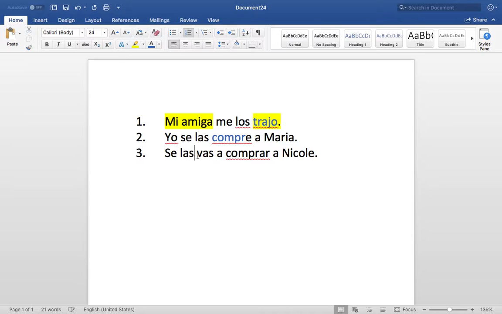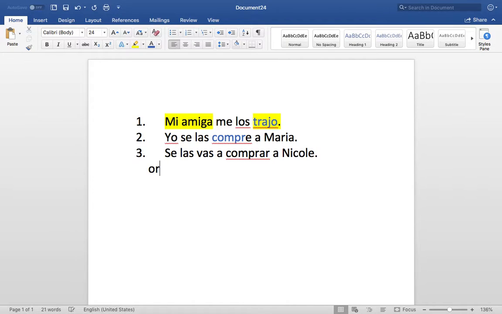Okay, so be careful with las, okay? Because las also is an article, all right? Las also can be the. But in this case, that las is not the. That las means them, okay? Be careful. Okay, so I see two verbs. Because you have two verbs, there are two different ways to do this. So all the pronouns go in the front, in front of the verb, or, let's see,